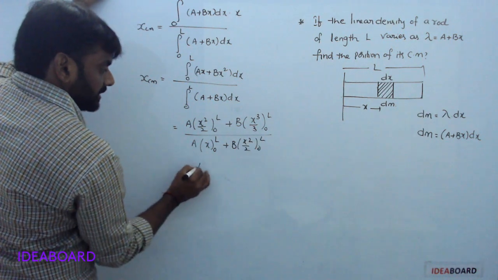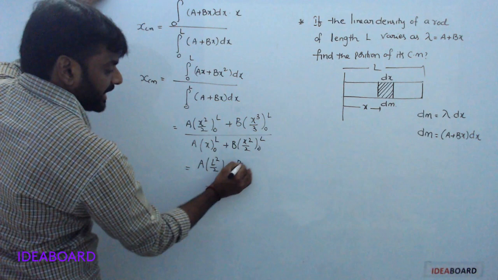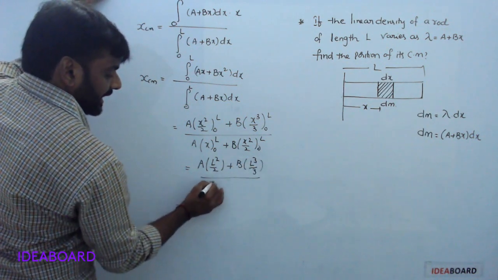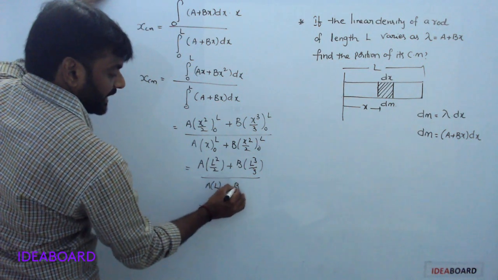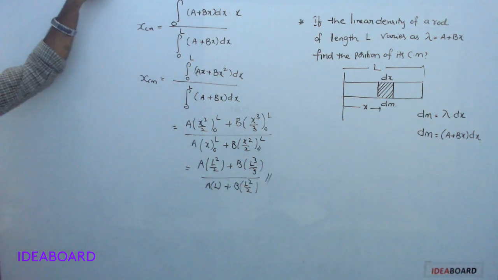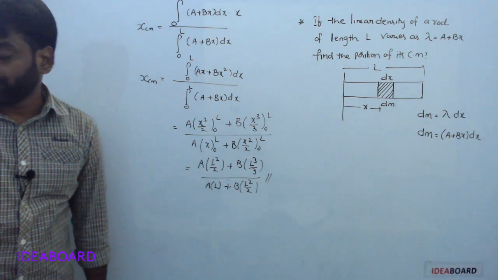So x_cm is (a L square by 2 plus b L cube by 3) by (a L plus b L square by 2). It is the center of mass. Understood? So that is the integration method.